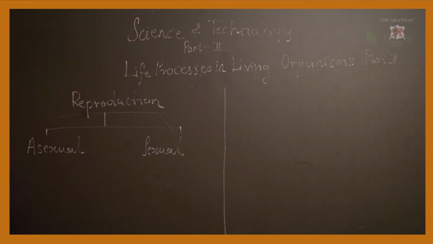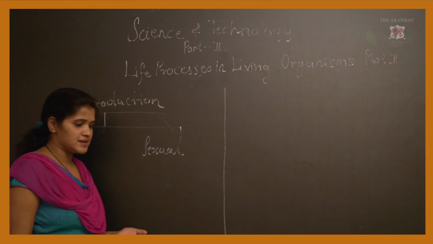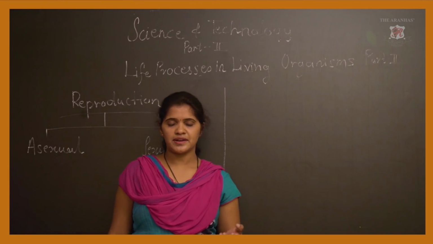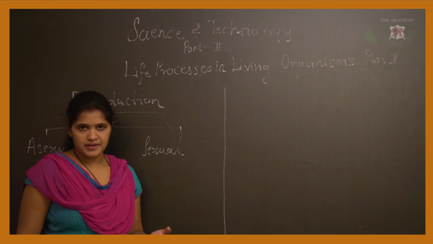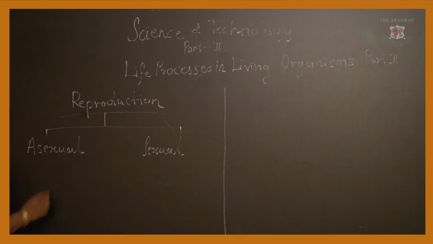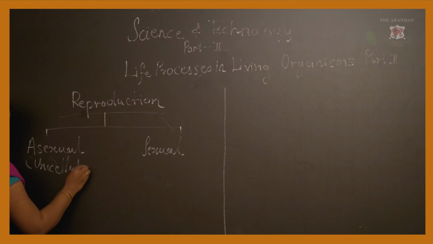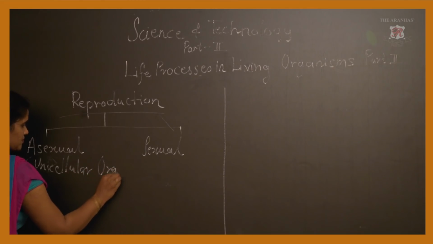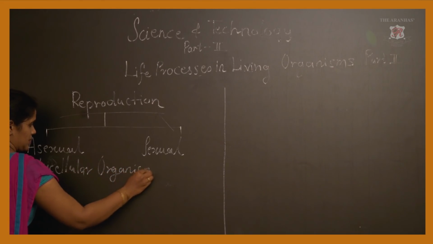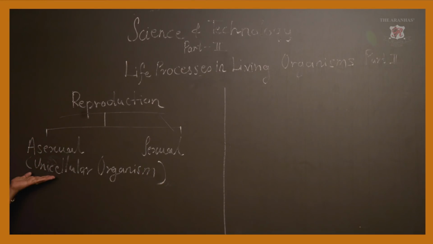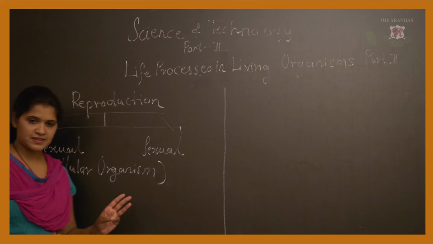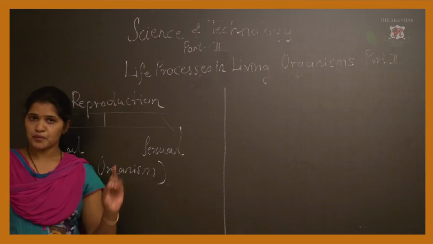Next, asexual reproduction happens in both multicellular organisms as well as unicellular organisms. First we are going to see asexual reproduction in unicellular organisms. Unicellular means single cell, as you know. Unicellular organisms come from kingdoms like protista, eukaryotes, prokaryotes.